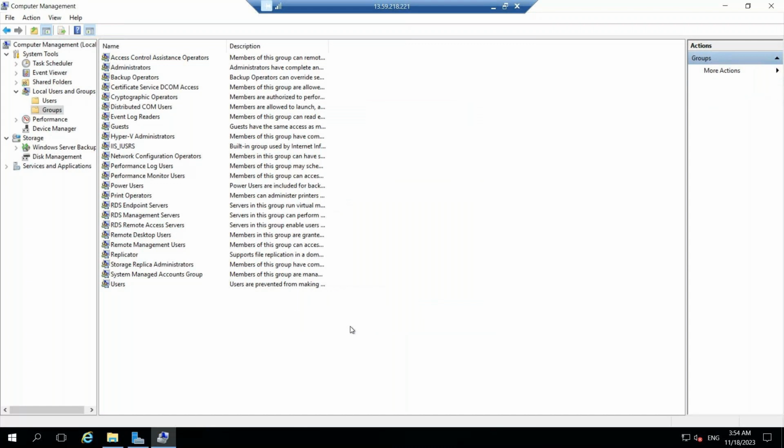What happened here? DevOps user one was added to the administrator group, so DevOps user one has full permissions as per the administrator group. Whatever permissions are available with the administrator group are provided to the user DevOps user one, because we added it into the respective group, right? Yeah. Now I want to sign out here. I want to sign in as DevOps user one.